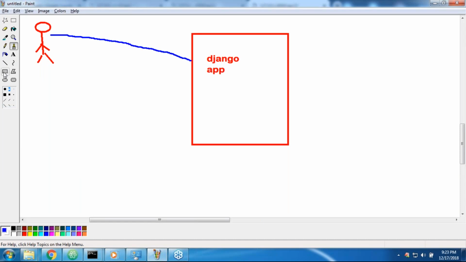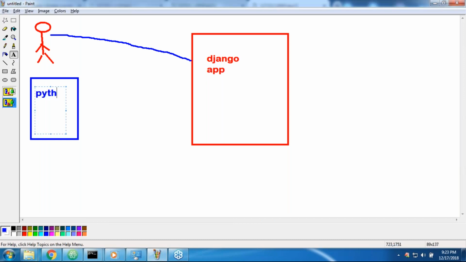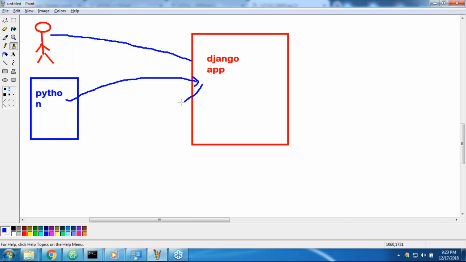If you want, you can write one Python application. A Python application can send the request, get that response, and happily that response can be used in the Python application.